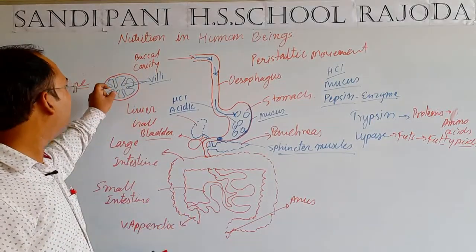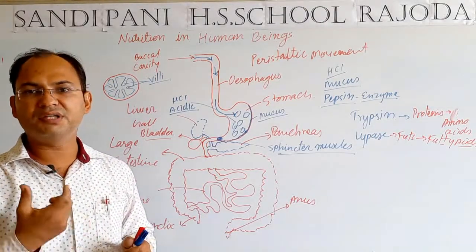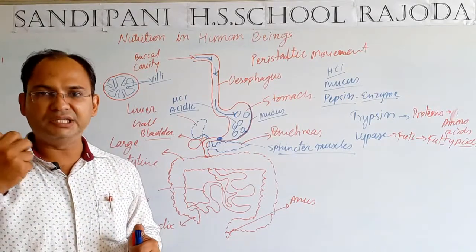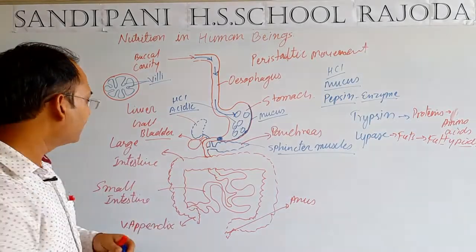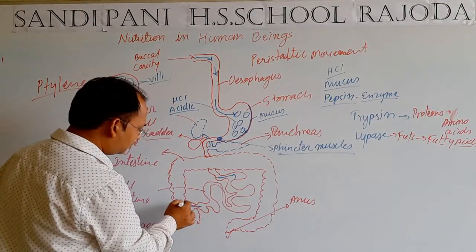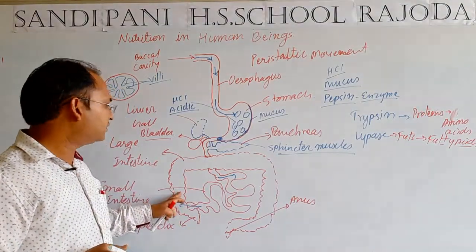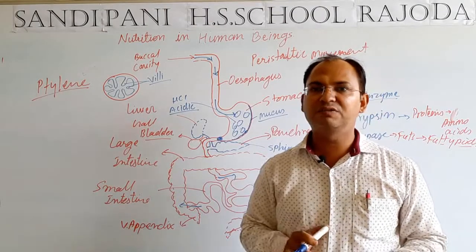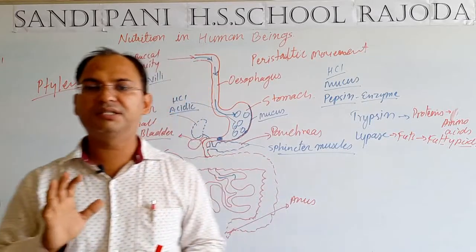Their surface is very thin, and just below the surface of the villi, blood capillaries are present, which absorb the nutritive food materials from the food, and then the rest of the food material will move into large intestine. In large intestine, only the absorption of water takes place and no other nutritive substances get absorbed.